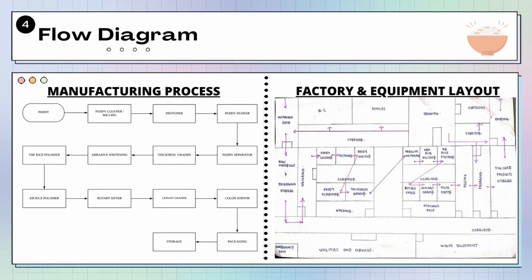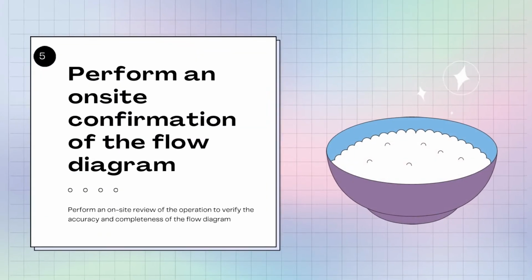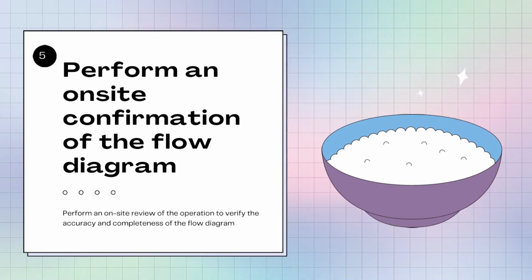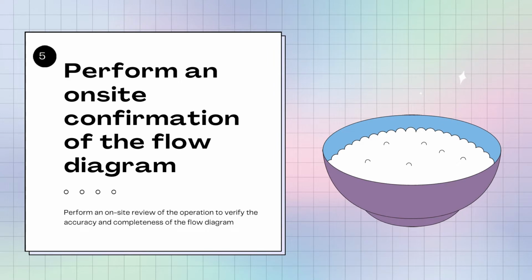The next step is to develop a flow diagram which describes the manufacturing process from raw material to the end of the product. The purpose of a flow diagram is to provide a clear, simple outline of the steps involved in the process, and most importantly, to make sure all the hazards are identified. Here is an example of the manufacturing process which follows the concept of good manufacturing practices, and the flow diagram of the factory and equipment layout in our company which meets hazard requirements. Next is hazard team on-site confirmation. Following the flow diagram, after constructing it, the hazard team should perform an on-site review of the operation to verify its completeness and make sure that the steps in the diagram really occur.